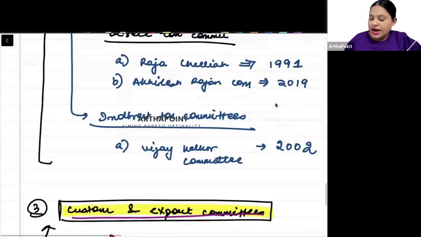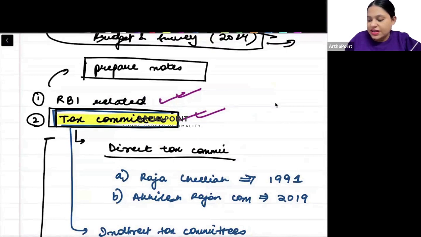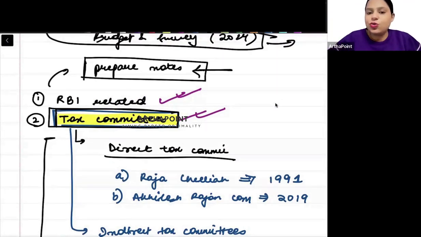If you want, I can help you prepare these notes. Just please write it on the portal, this Telegram group once. I can help you to segregate. मैं अलग अलग committees पे एक एक sheet बना के I can just send you across. You can revise it through that also.